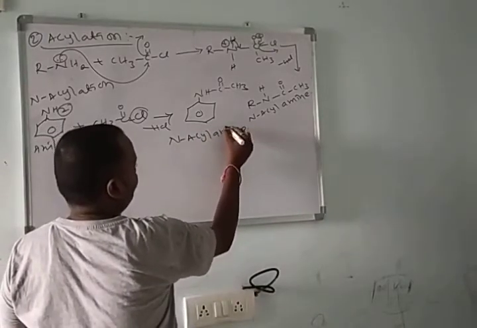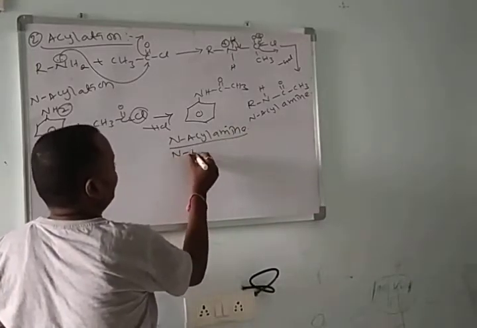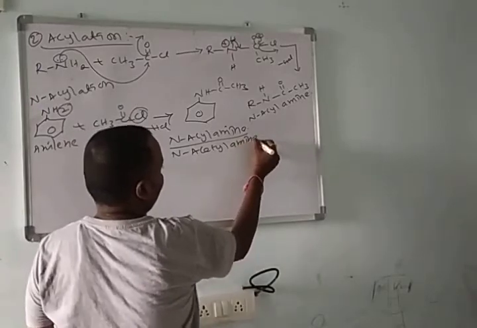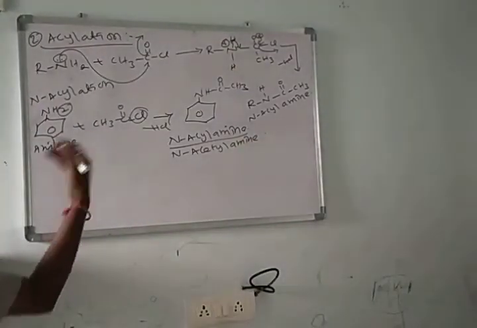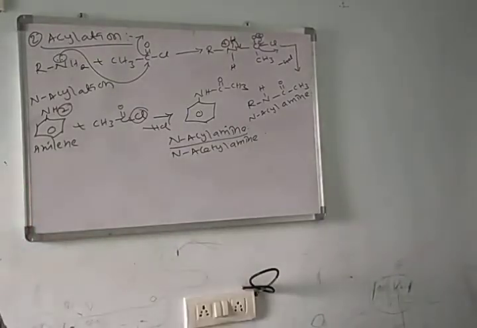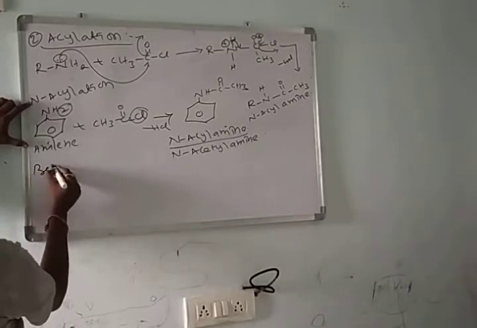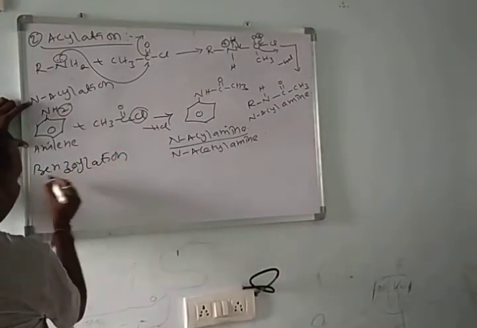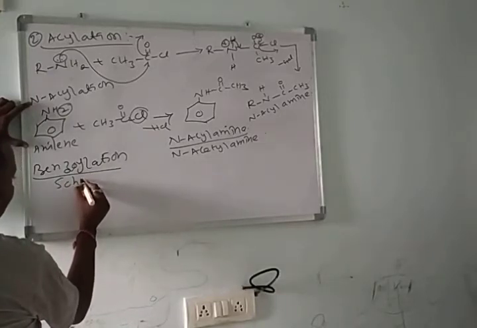This is also simply called N-acetyl amine. This we call acylation. Here I am taking benzoylation. This we call the Schotten-Baumann reaction.